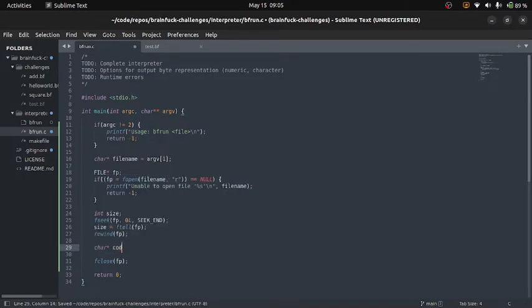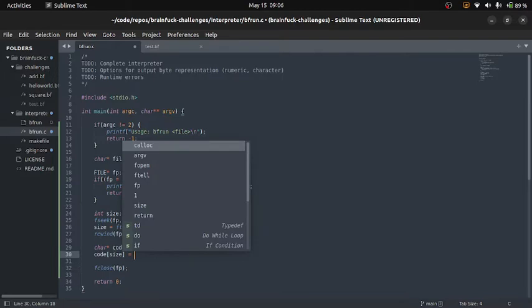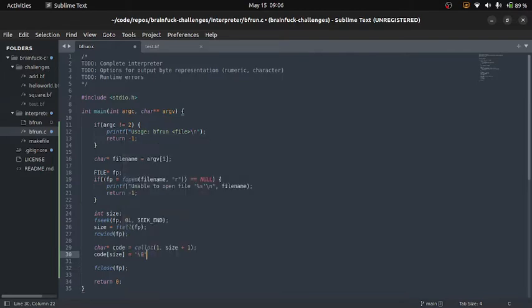array called code, and we'll actually use calloc and do it like this, and we'll actually add one more to that size, so we can go to the end of it and add a null terminator. We want to use a null terminator for this code. For one, it will make it easier to actually iterate through it.